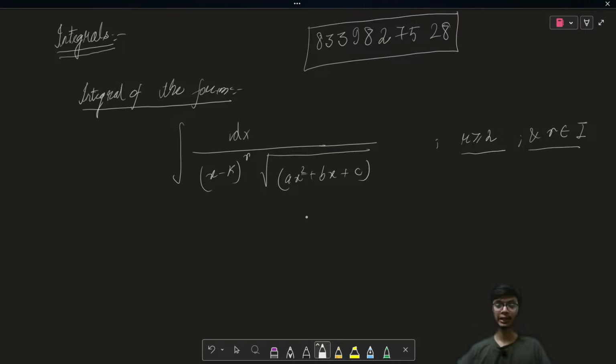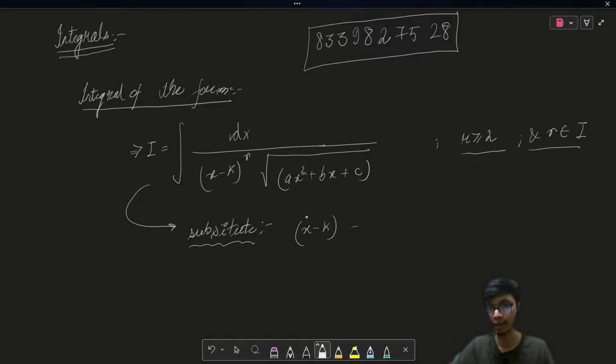If we have this condition, let's evaluate the solution of this integral. How do we approach it? This question is very simple. We just have to do one step of substitution, and you need to know this, otherwise you won't have a clue while solving in the exam. The simple substitution is x minus k equals 1 upon t. If you do this, you can solve this question very easily.